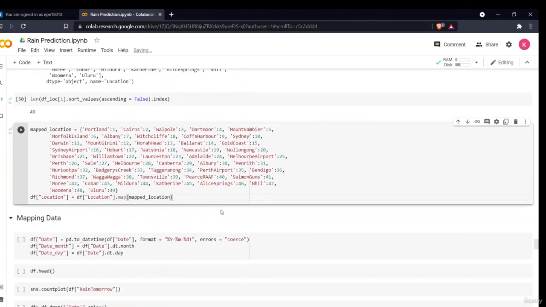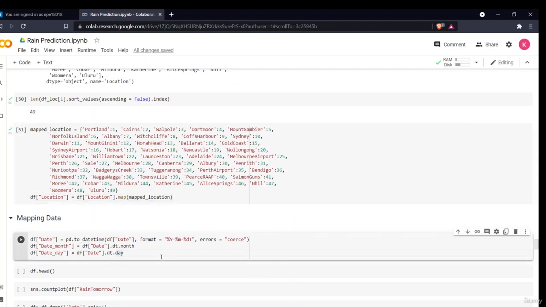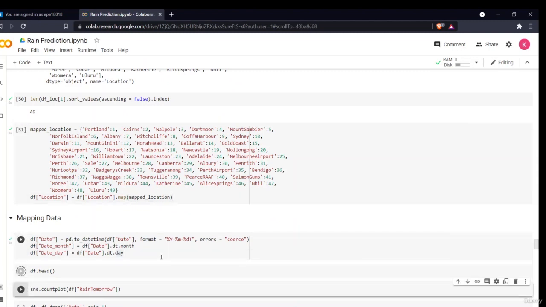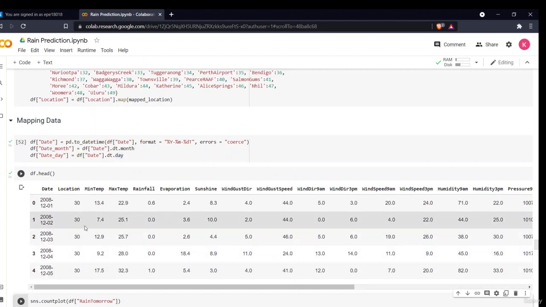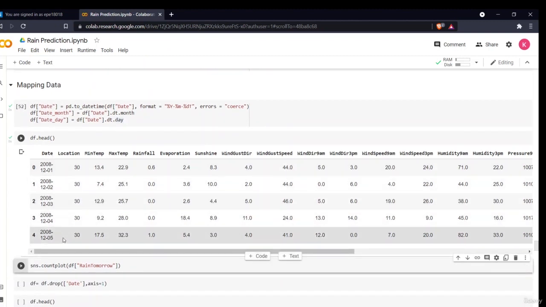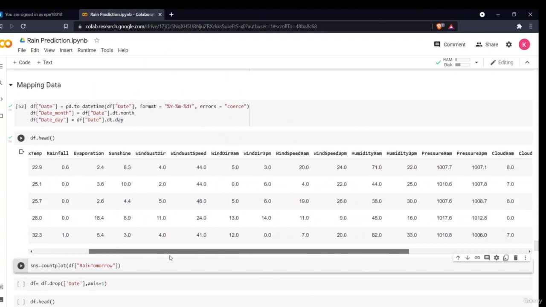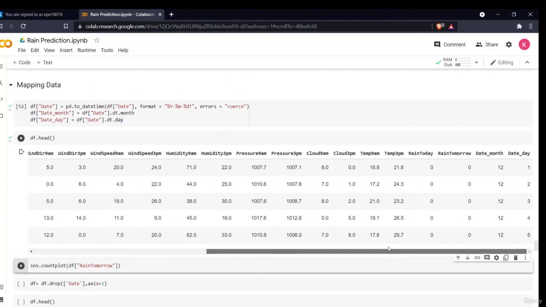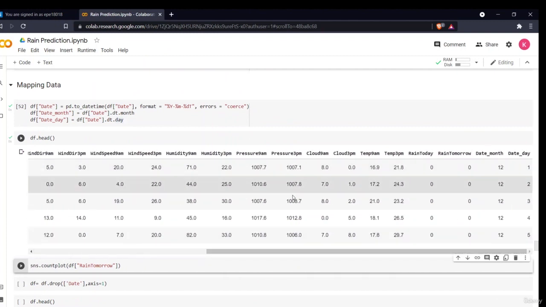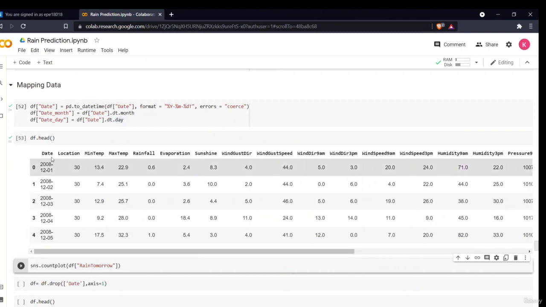The next thing left is my date. I'll split my date into date day and date month by simply using the pd.to_datetime command. Now my data is completely distributed and fitted. As you can see, my location is mapped, all the different variables are mapped, and new variables are created, date month and date day. I don't need this date variable.